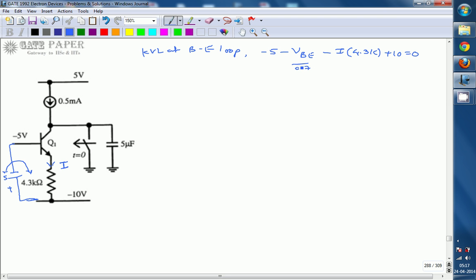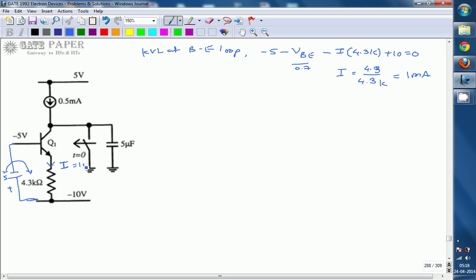So 5 plus 0.7 is 5.7. I equals 10 minus 5.7, which is 4.3. I equals 4.3 divided by 4.3 K, which is 1 milliampere. So the current I is equal to 1 milliampere. Are you getting this?